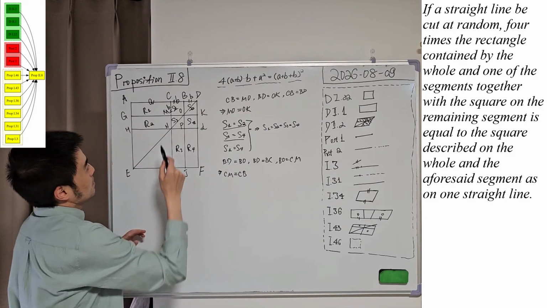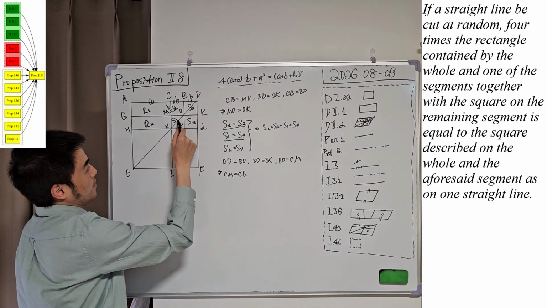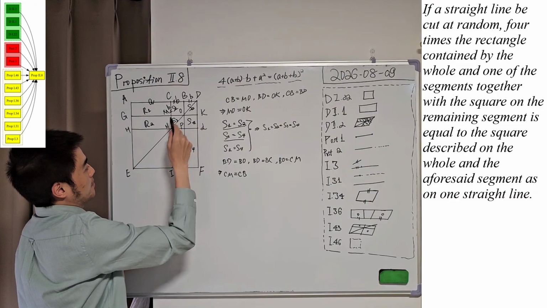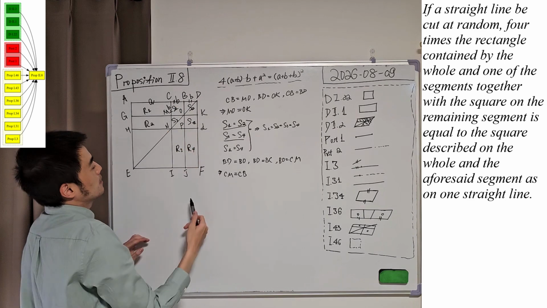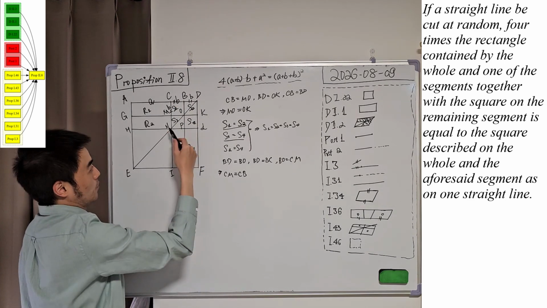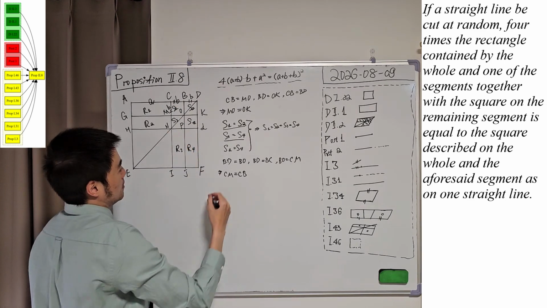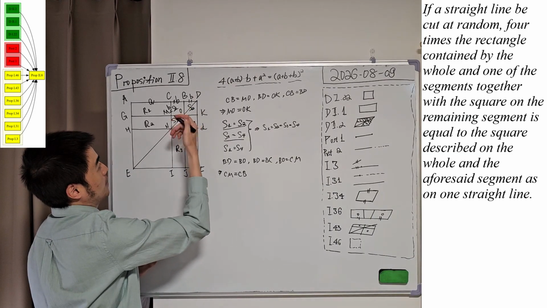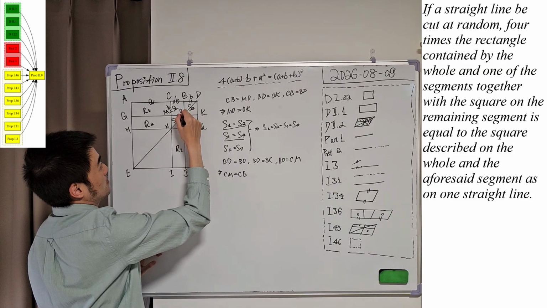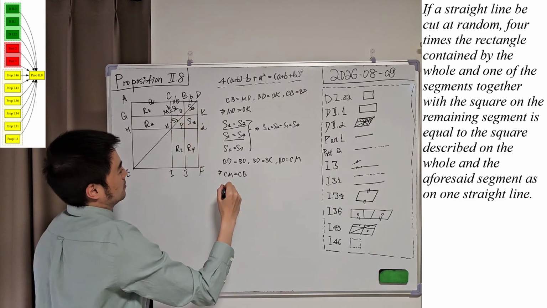And S3 is another square. It is on the diameter of this whole parallelogram, or let's say this whole square. We have proved it, so let us just use the conclusion. If this is a square, it must be equilateral, so these sides must be equal to this. So we know that